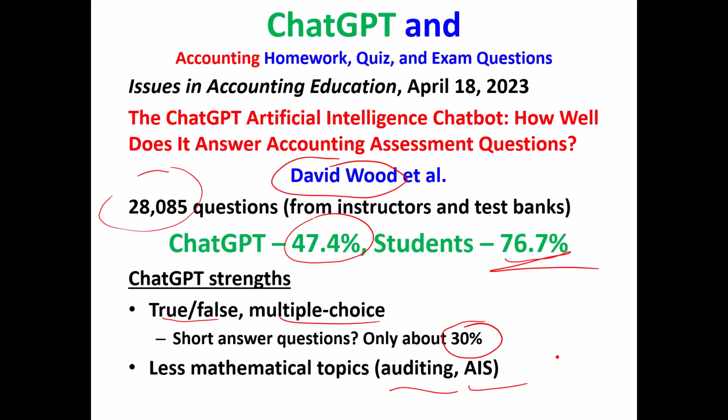So okay, I saw David Wood just last week, and I mentioned this to him, and he said, "Yeah. So for now, we don't need to be worried that ChatGPT could come in and be the star student in an accounting majors program." But he said for the future, and he has a good point. But for now, ChatGPT is not acing accounting exams and accounting quizzes.